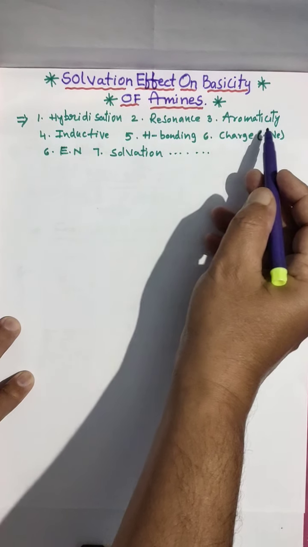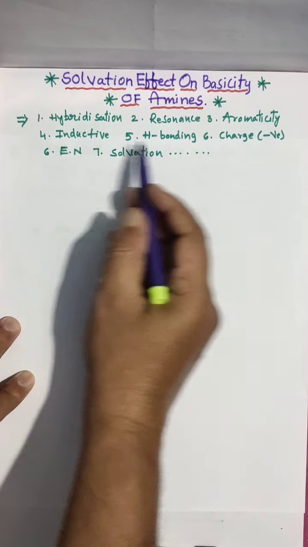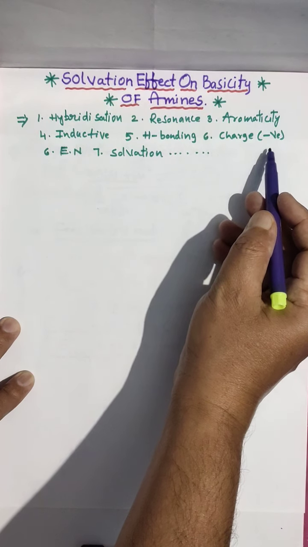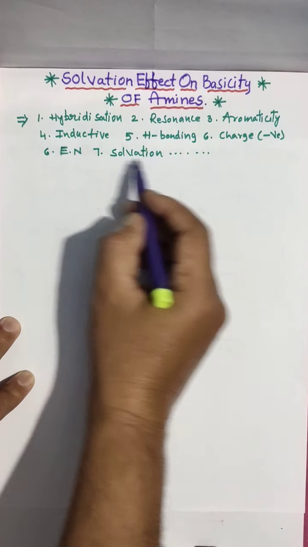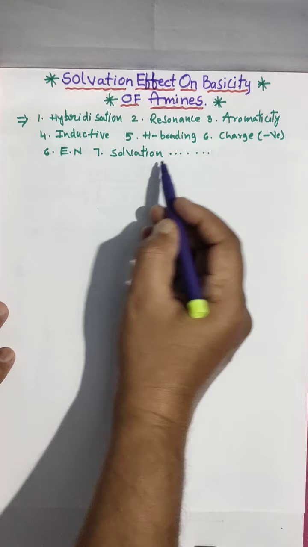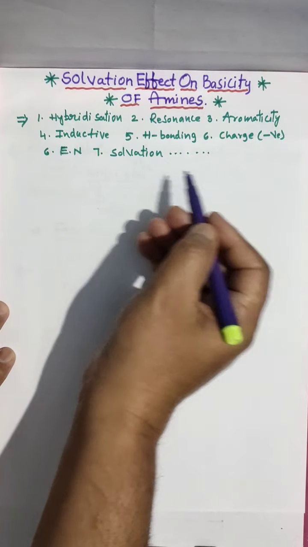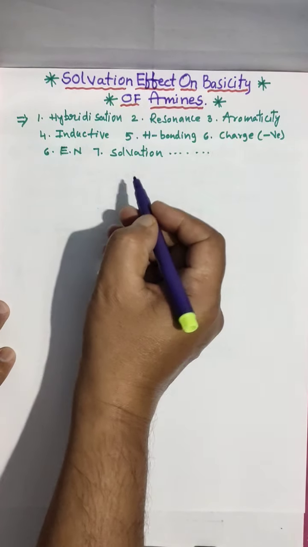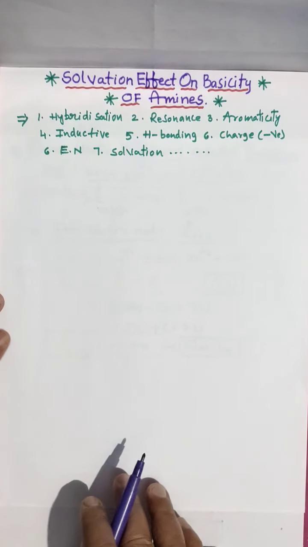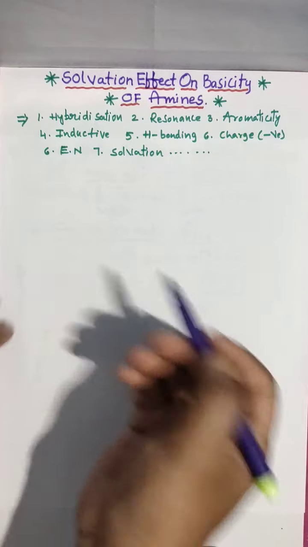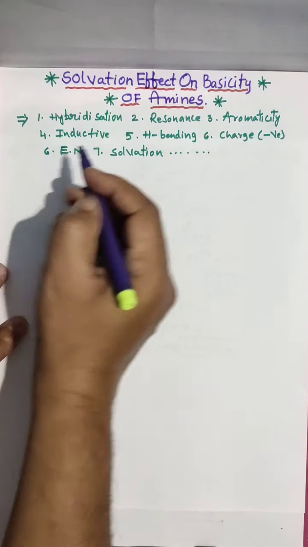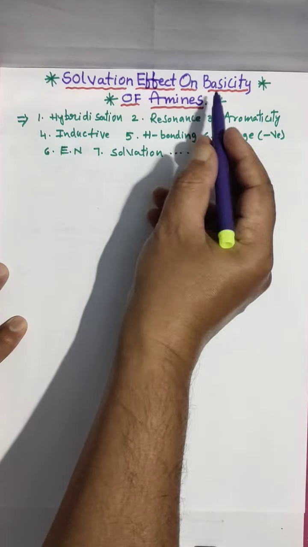Hybridization, resonance, aromaticity, inductive effect, hydrogen bonding, charge, that is negative charge, and electronegativity. And the next one we have is solvation. Here we have steric hindrance also included in inductive effect. These are the factors, which I explained in the previous video. If anybody needs it, you can go and watch; in the description box I have given the link. And today I am going to explain the solvation effect on basicity.